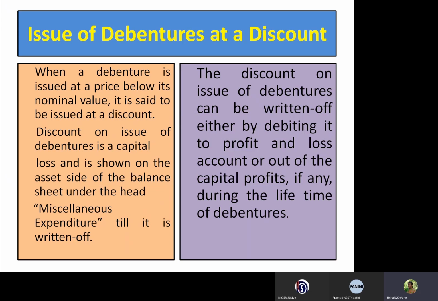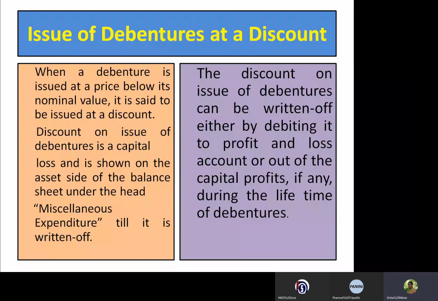Slowly the company writes off the amount of discount on issue of debentures by debiting the profit and loss account. Until it is written off we have to show this amount under the heading of miscellaneous expenditure on the asset side.